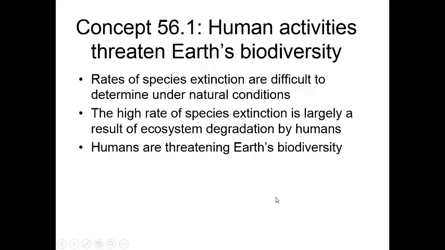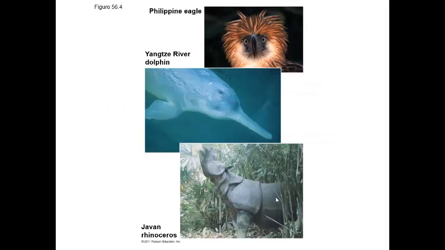Welcome to AP Biology. This video is on human activities that threaten Earth's biodiversity. Many activities that humans perform today are reducing biodiversity worldwide and are leading to increased rates of extinction. Here you see some different species that are on the brink of extinction. You have the Philippine eagle, the river dolphin, the Javan rhinoceros. Many human activities have led to decrease in these population numbers.